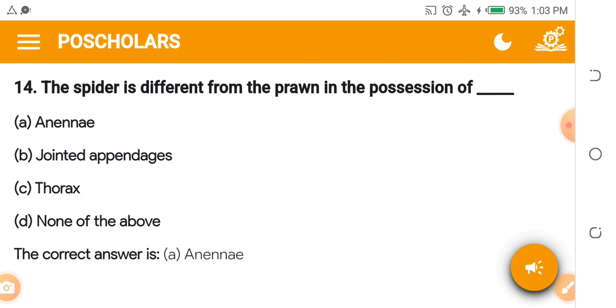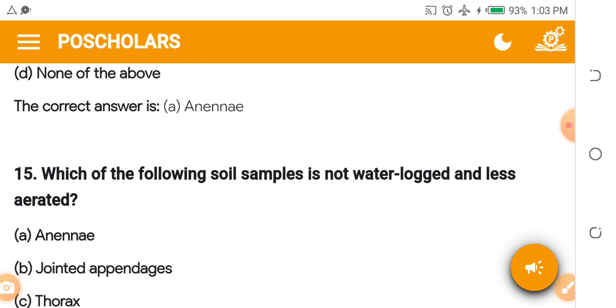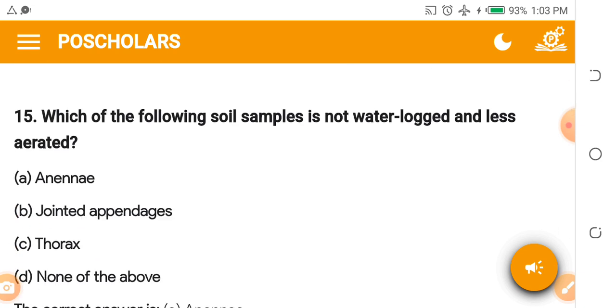The spider is different from the prawn in the position of dash. What is the distinction between the prawn and the spider? A. Antenna. B. Jointed appendage. C. Thorax. D. None of the above. The answer is antenna. Anyone I mention, you can go over and do further research on them.